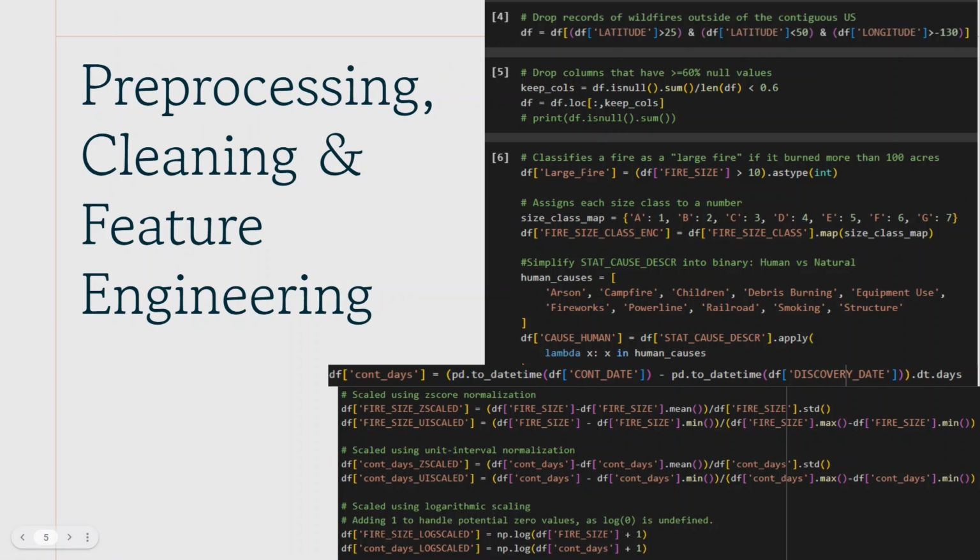Data preprocessing was a crucial phase. We converted Julian dates to standard datetime formats and extracted the month of discovery. We also filtered data to include only wildfires within the contiguous US and handled missing values by removing columns with over 60% null entries. A big part of our work involved feature engineering. We created a binary large fire label for incidents exceeding 10 acres, numerically encoded the fire size class from A to G, and simplified the cause into a human versus natural binary flag.